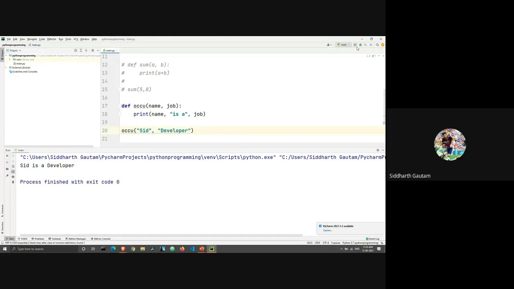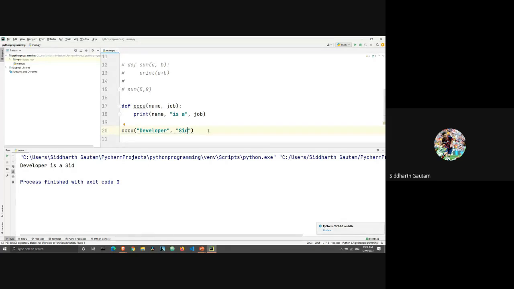Let's run this. And as you can see, this is the output we get. Sid is a developer. But what if I want to change the order? I want to write developer first, and then I want to write Sid. In this case, the order of the output will also change. I will print this, and as you can see, the output is developer is a Sid. But this is not how you want to do it.